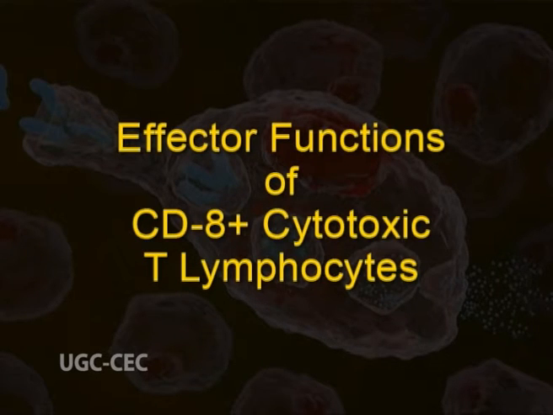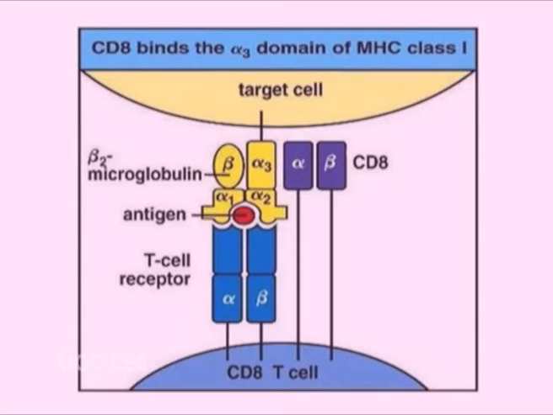Effector functions of CD8 positive cytotoxic T lymphocytes. CTLs recognize MHC class I associated peptides on infected cells and kill them, thus eliminating the reservoir of infection. The MHC class I peptide complex present on the surface of infected cells is recognized by TCR and CD8 co-receptors. CTLs adhere to the infected cells with the help of integrins which bind to the ligands present on infected cells.